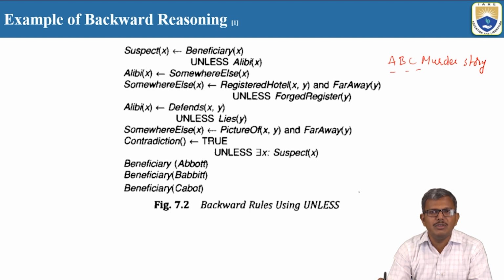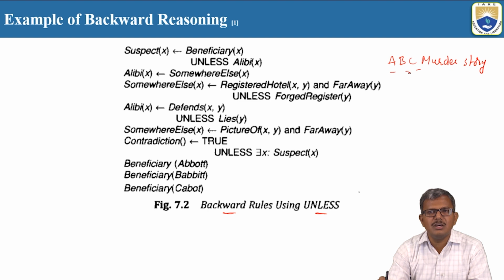In this case, we are making use of non-monotonic reasoning systems, and we will try to understand how we are going to solve it. First we work with backward rules, using the specific keyword called UNLESS. While writing this keyword, you need to write it in capital letters. In the ABC murder story, three people are involved, and we need to prove whether they are not the culprits, or whether one of them has committed the crime.